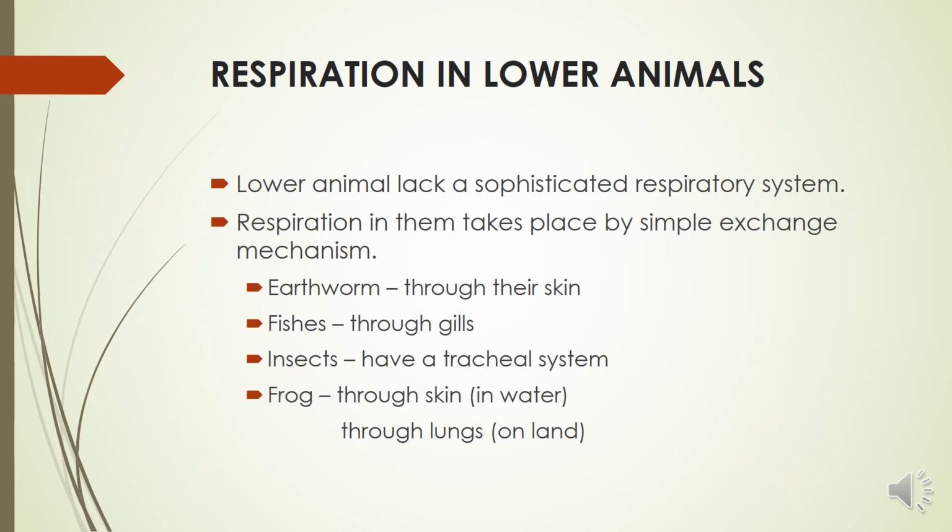Insects have a tracheal system, which is a network of tubes in which air circulates and gaseous exchange takes place. Now the frog has a very special system. We know that the frog is an amphibian; it can live in water as well as on land. When the frog is in water, it does respiration through its skin, and when it is on land, it does respiration through its lungs. So that is respiration in lower animals.